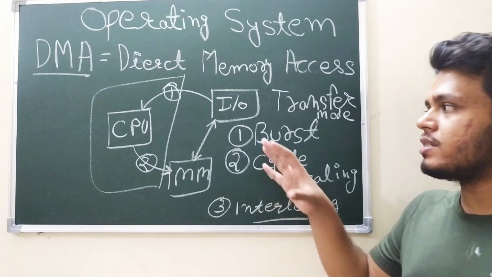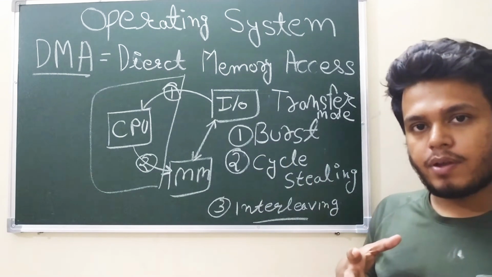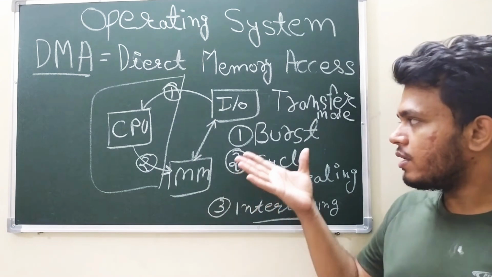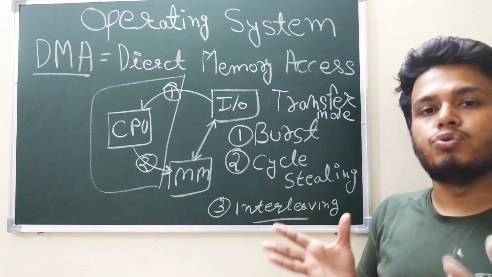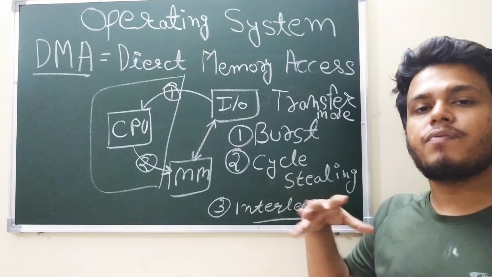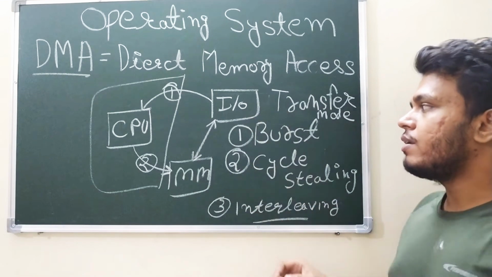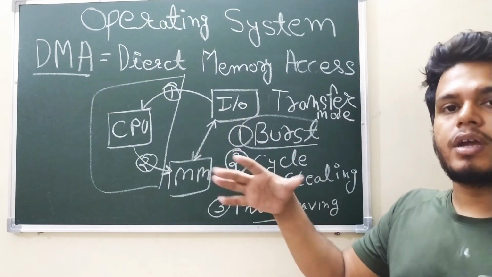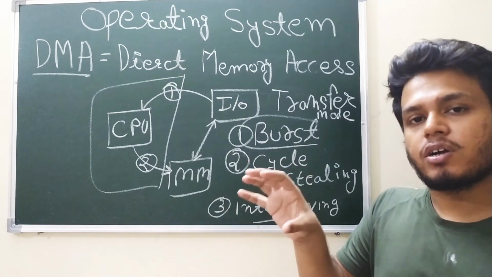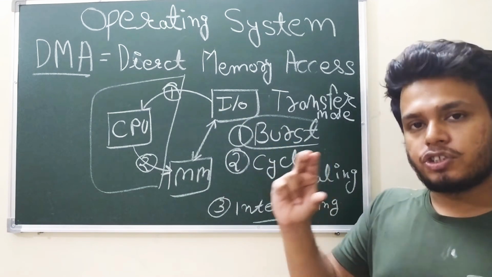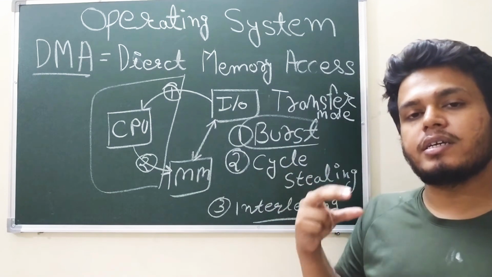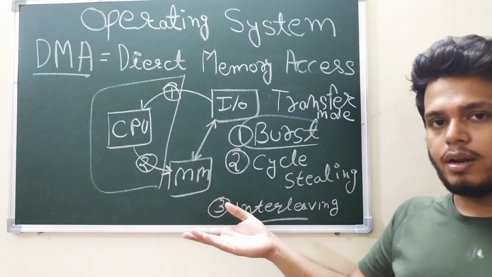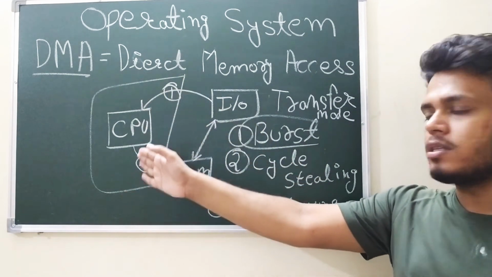What is burst transfer? Burst transfer is used when a DMA wants to give a large amount of data. Suppose the data is huge and the input output devices are fast. In that case, we simply use burst, by which a bulk amount of data can be sent. It sends the data in a chunk, or you can say a segment, to the main memory, by disabling the CPU part.